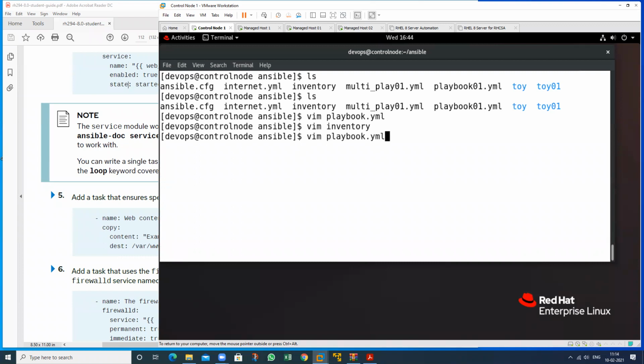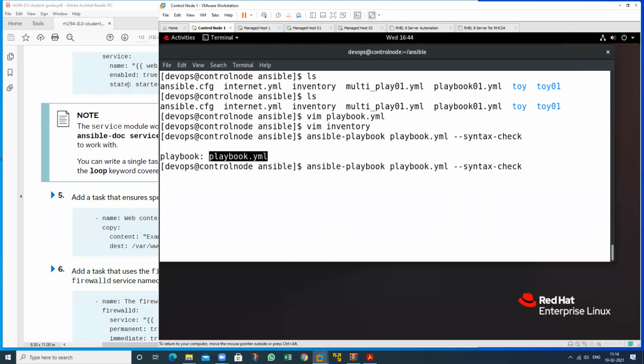Then check. First I want to do the syntax check. ansible-playbook --syntax-check. So my syntax check has been performed.